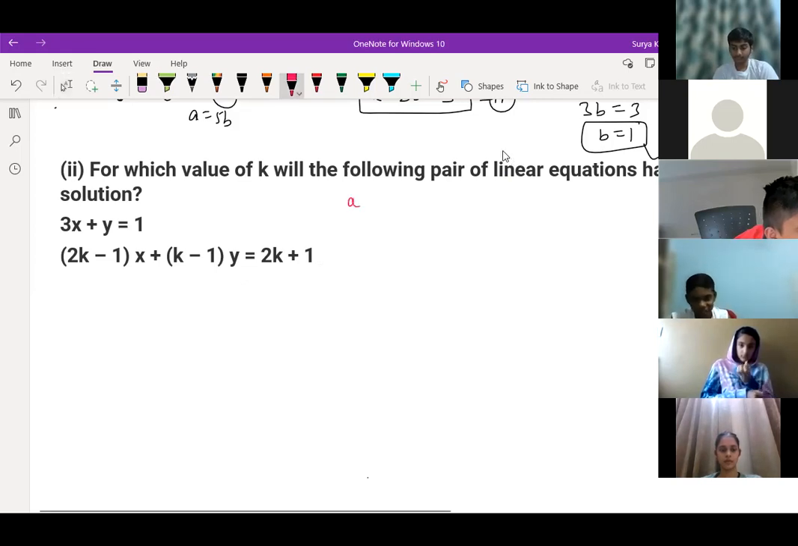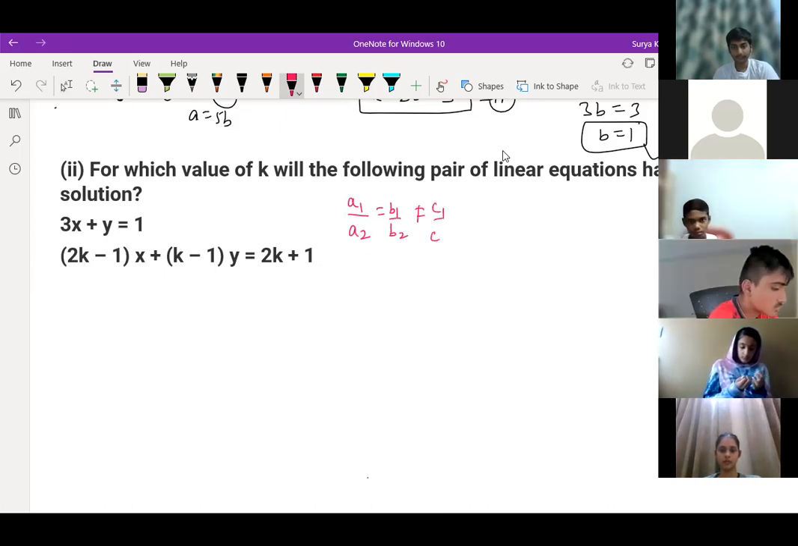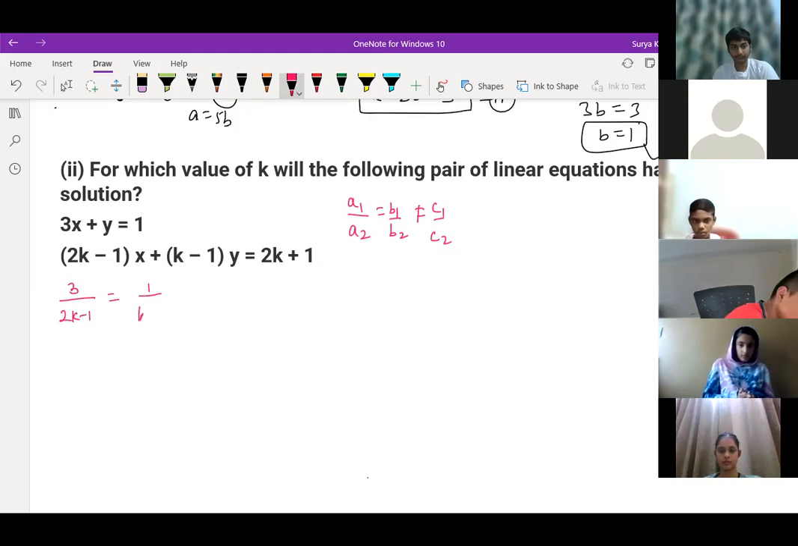I don't know how to do it. See, a1 by a2 is equal to b1 by b2 is not equal to c1 by c2. This you know, Adarsh. So a1 by a2, what can we write? 3 divided by 2k minus 1 is equal to 1 divided by k minus 1. Can you write like this?